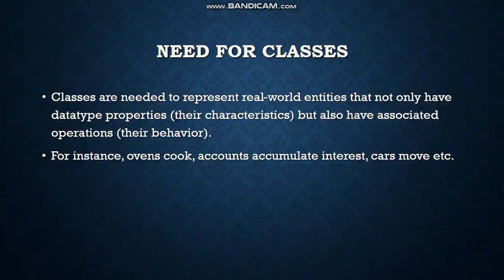For instance, ovens cook, accounts accumulate interest, cars move, etc. Now to combine all these properties of a real world object, one needed a way out. The structure of C could not provide a full solution; it bound together the data properties, but the associated operators were left out.